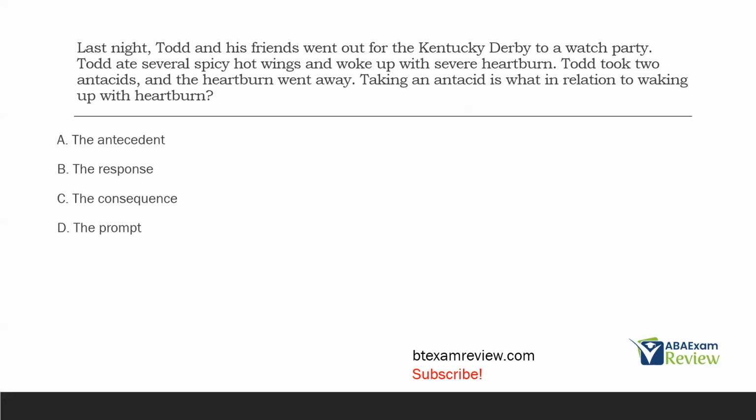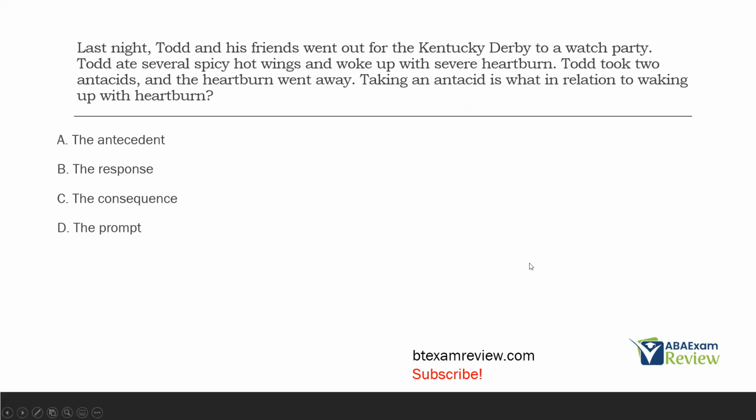All right, we've got a behavioral scenario. And with behavior scenarios, we've got to make sure what? First things first, what is the question asking about? The question is asking about taking an antacid, and specifically in relation to waking up with heartburn. We need to find this particular part of the scenario. Determine, are we antecedents, responses, consequence, prompts? What are we looking at here?